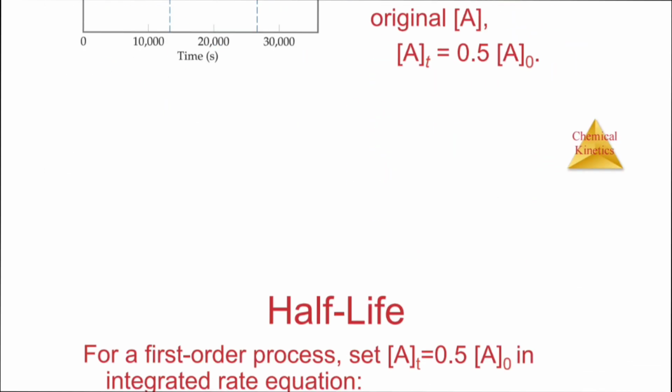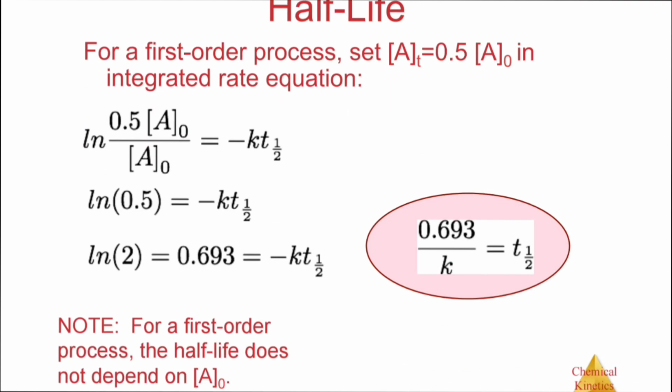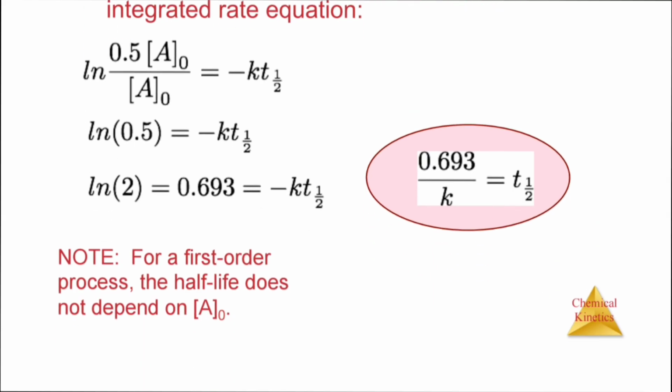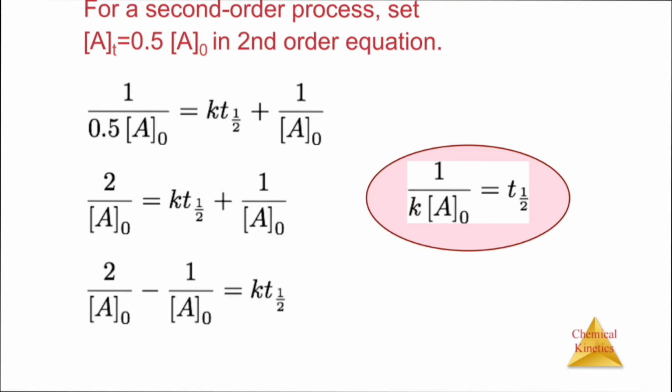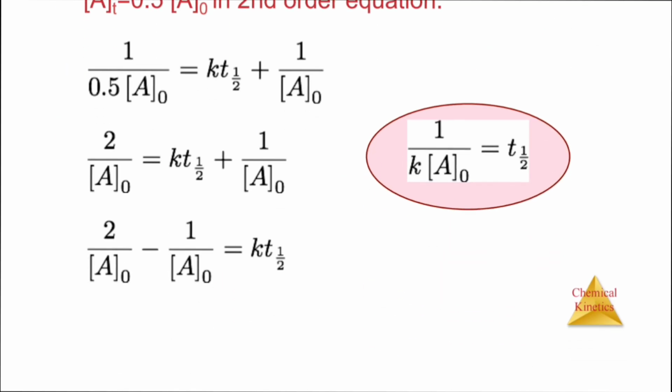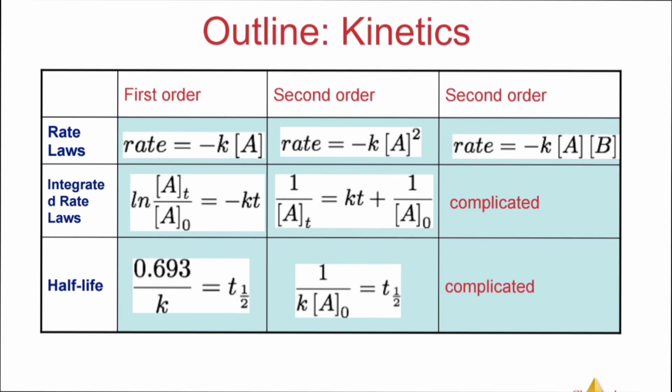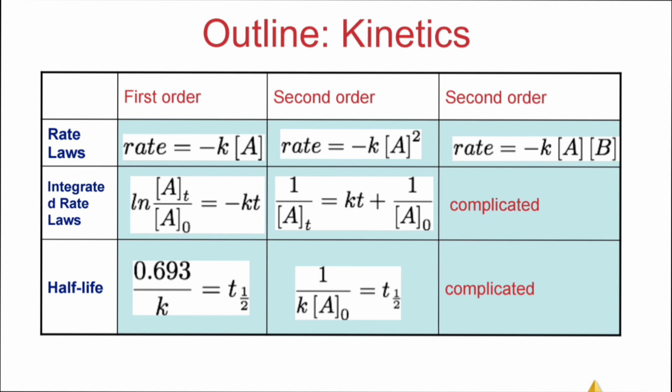You can see here, half-life is 0.693 divided by K. This is for a first order reaction. For first order reactions, you can simply remember this equation for numerical problems. For second order reactions, we use this. Outlines of kinetics: rate laws, first order, second order, and the second order can be written like this.